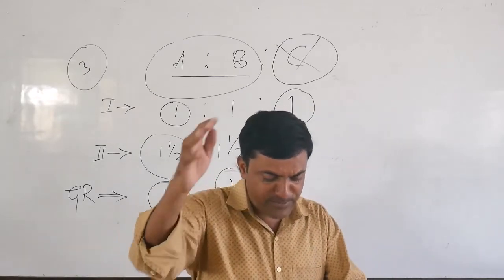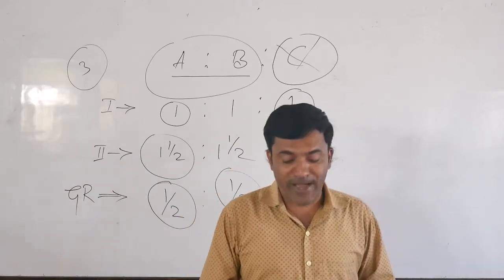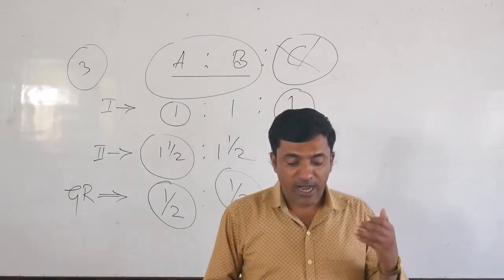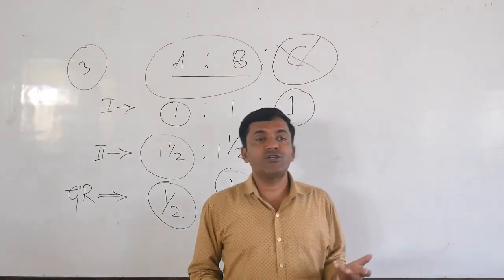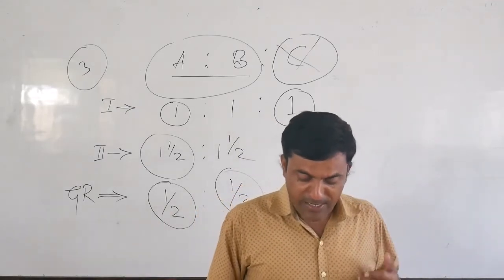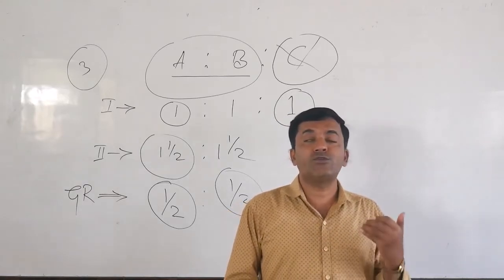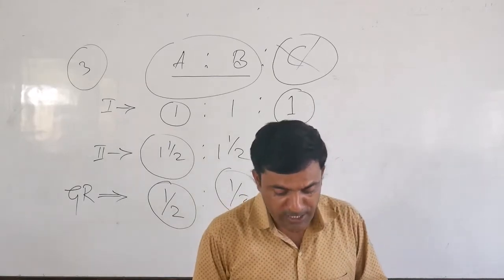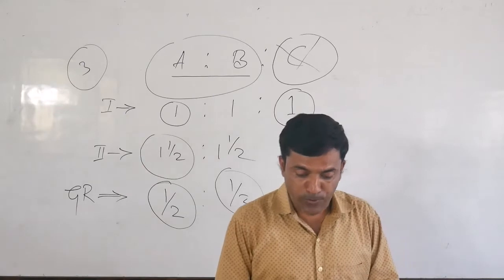Under page number 50, you can see that example for 6 marks, my dear student friends. Look at the first example: Ankit, Suchit and Chandru are partners in a firm sharing profits and losses in the ratio of 4:3:2. There are 3 partners, and their profit sharing ratio was 4:3:2.